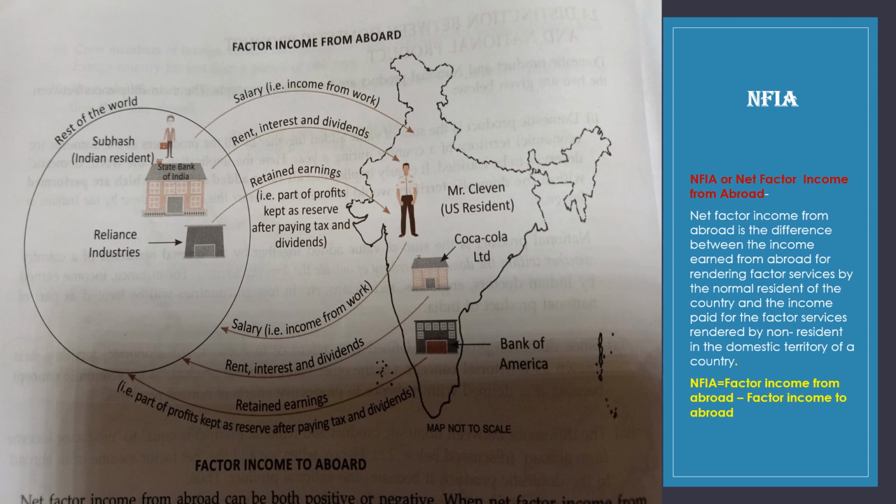So these three are the examples of factor income to abroad, and the previous three are the examples of factor income from abroad. When we find out the net factor income from abroad, we subtract these two, factor income from abroad minus factor income to abroad, and we can get the number. Which number can we get? That is the net factor income from abroad.